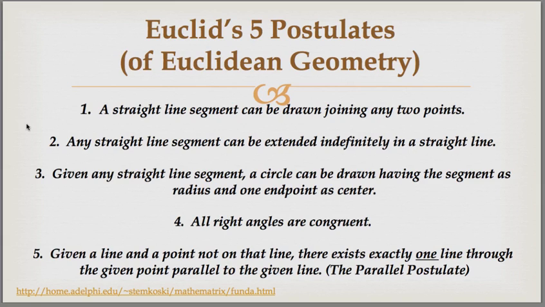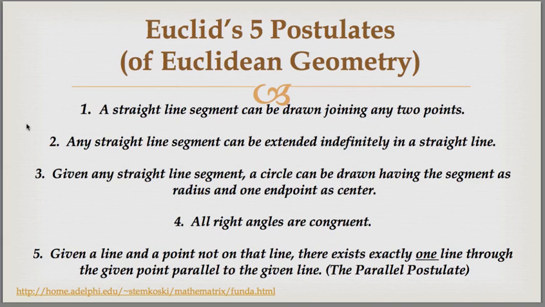The 5 postulates state, first, a straight line segment can be drawn joining any 2 points. Number 2, any straight line segment can be extended indefinitely in a straight line. Number 3, given any straight line segment, a circle can be drawn having the segment as a radius and one endpoint as the center.